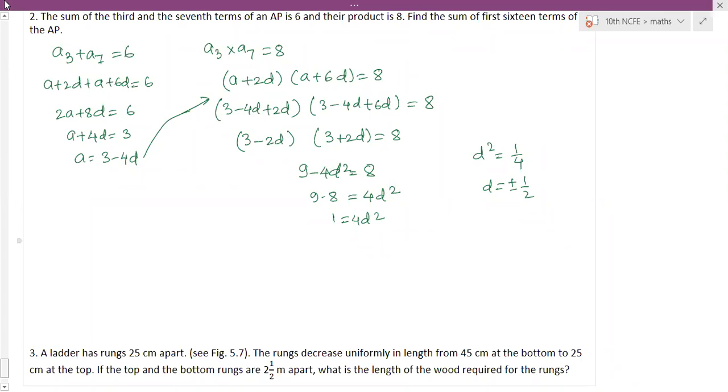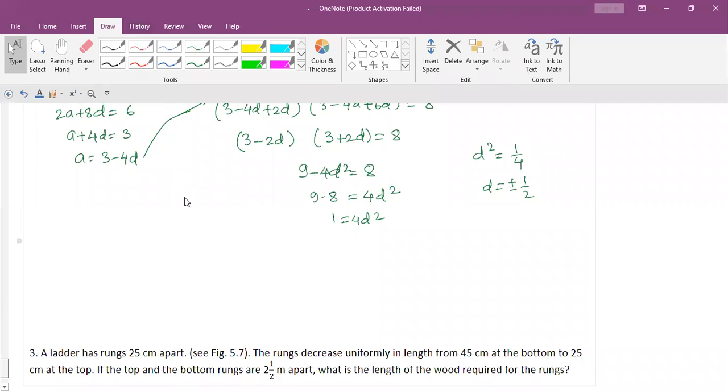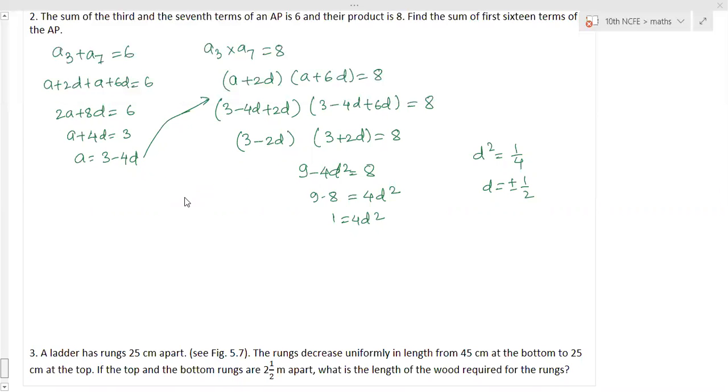So 2 values of a, you will get 1 and 5. And then find out accordingly the S16 value. Will you do it further? Yes, ma'am. So we'll get 2 values of S16, the sum of 16 terms. Ma'am, the answer is 76. 76 is one answer. Second one? Ma'am, 20. Yes, right.